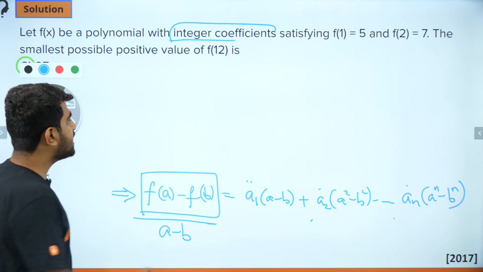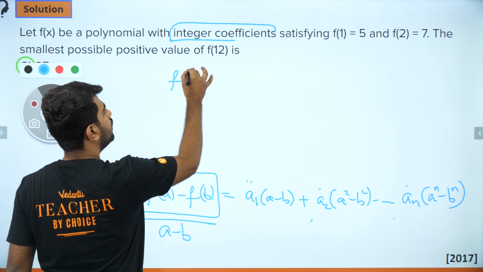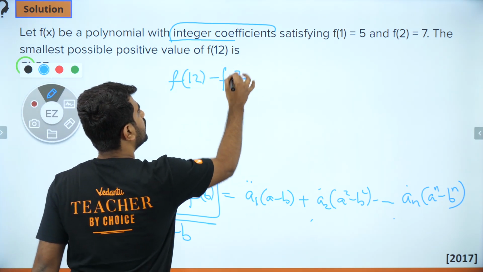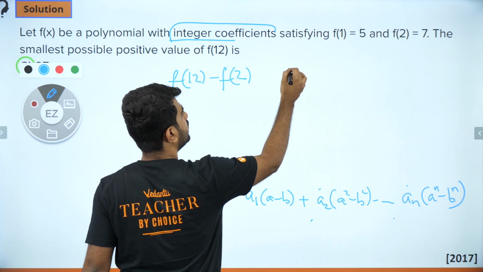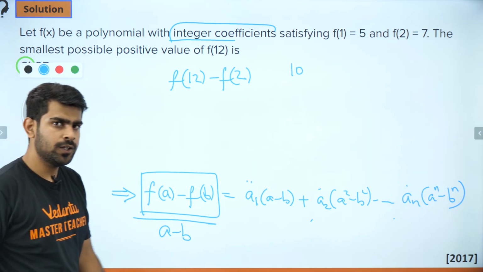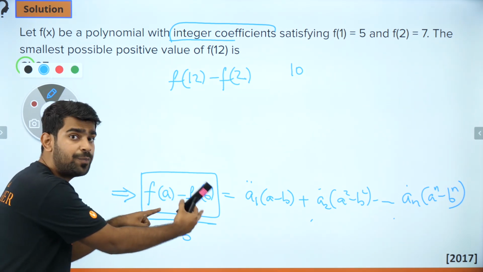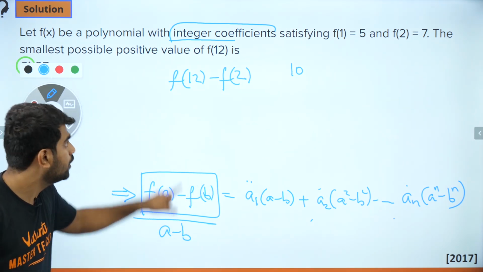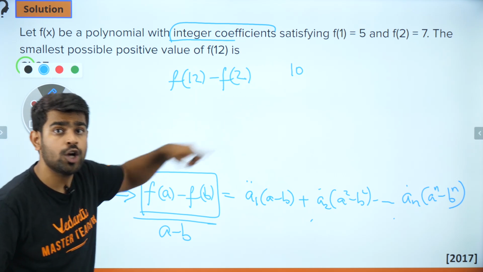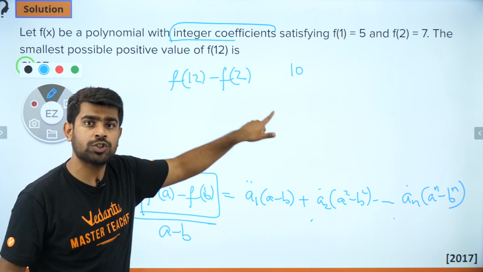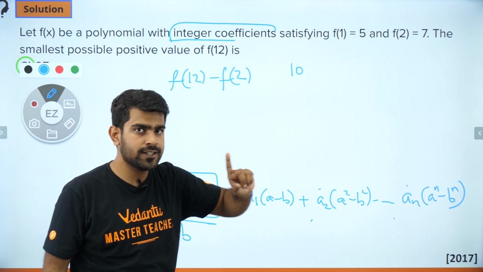So now, can I say that f of 12 minus f of 2 will be divisible by 10? What did I say? f of a minus f of b is divisible by a minus b. So f of 12 minus f of 2 should be divisible by 12 minus 2, which is 10. Getting it? Perfect.